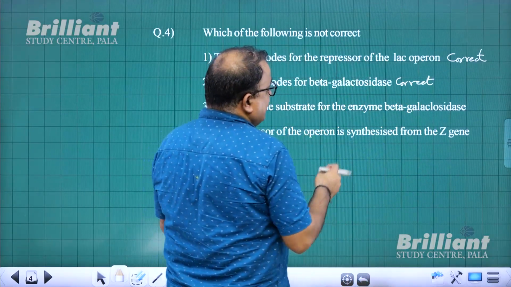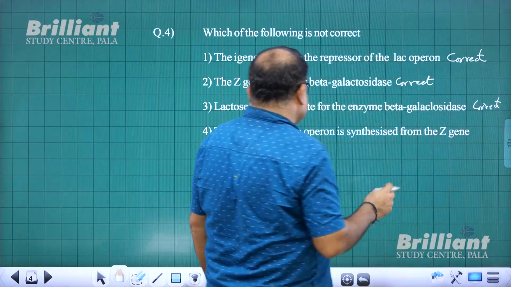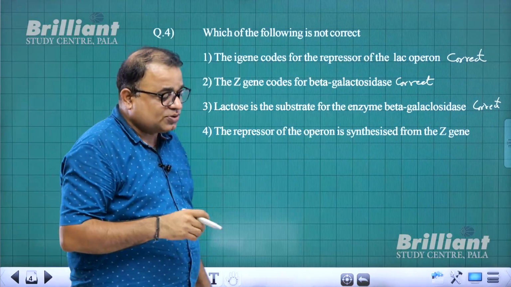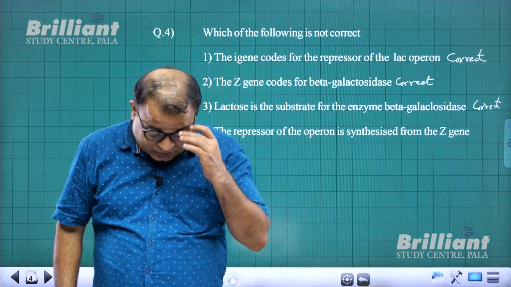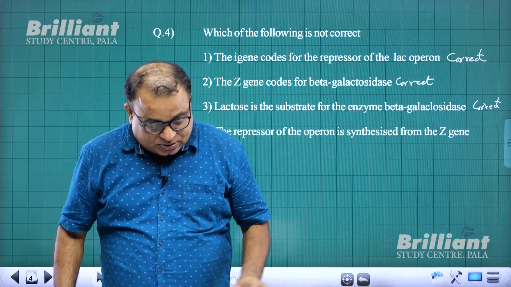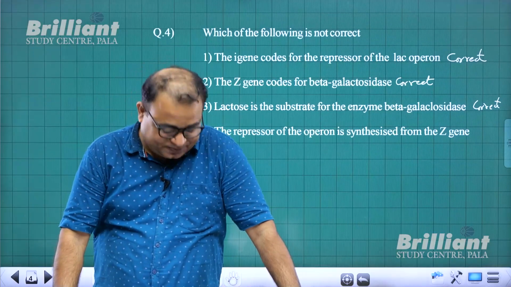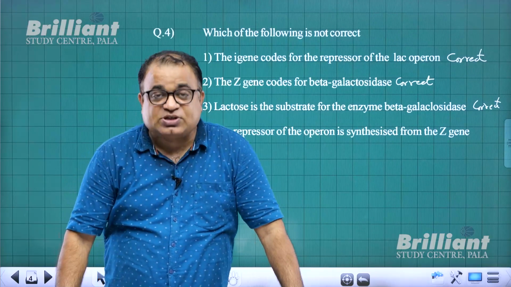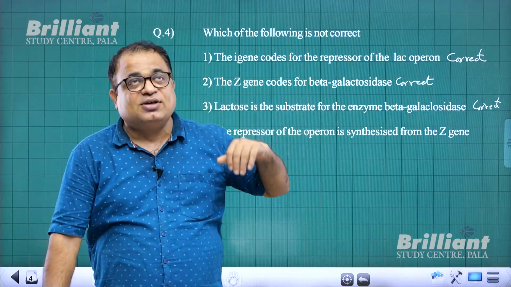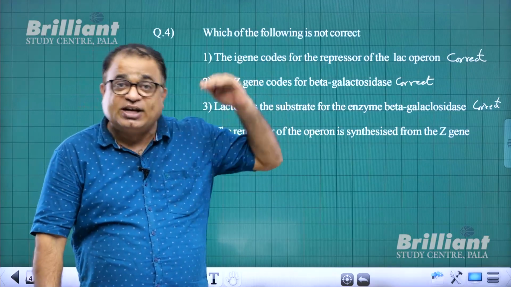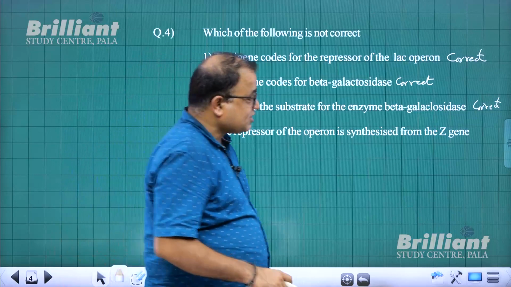Lactose is the substrate for the enzyme beta-galactosidase. Very, very important. Correct. You know what is the other name of lactose? You should know that lactose is otherwise known as beta-galactoside. Lactose, which is otherwise called beta-galactoside, is digested by the enzyme beta-galactosidase. So you should know that beta-galactosidase is otherwise called lactase. So it's a correct statement.